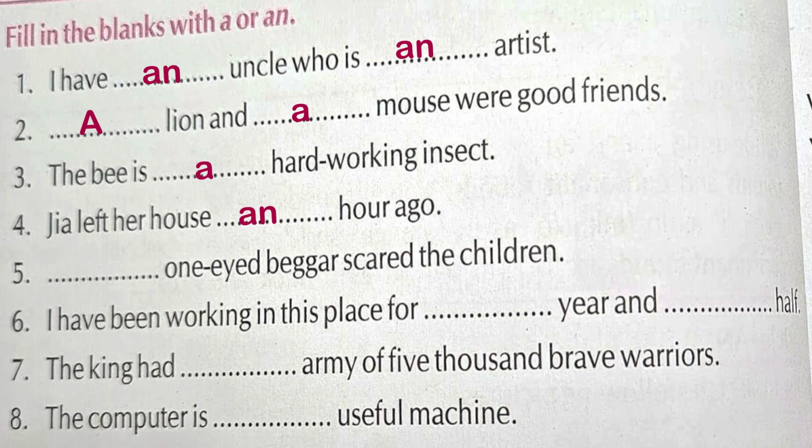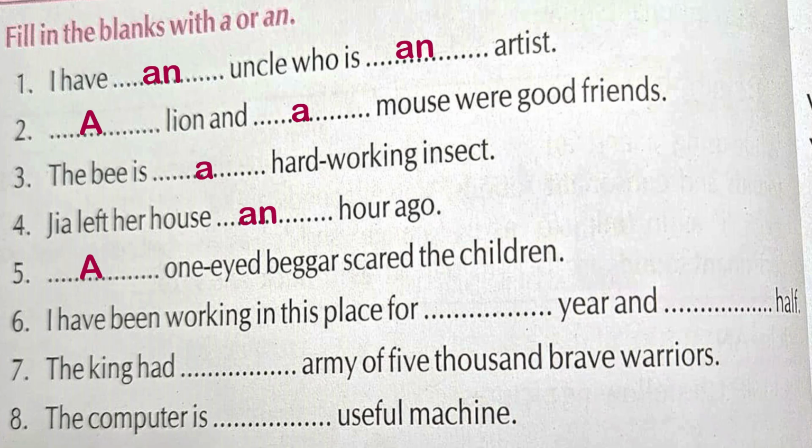Next, dash one-eyed beggar scared the children. My dear children, no doubt one is starting with a vowel, but we have to listen to the sound, we don't look at the spellings. So from where is the sound starting? One, from the w sound. So we will use article a. Here an will not be used. There is confusion, but you have to listen to the sound, not look at the spellings.